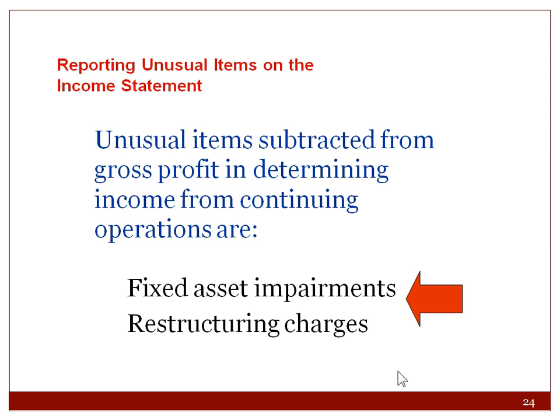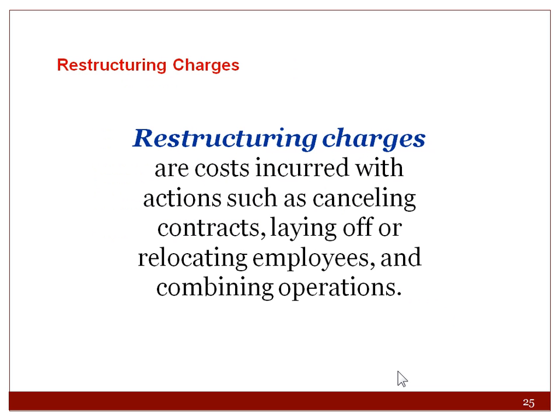Reporting unusual items on the income statement. Unusual items subtracted from gross profit in determining income from continuing operations are restructuring charges. So once again, we had fixed asset impairments. Now we have restructuring charges. Those are costs incurred when actions such as canceling contracts, laying off, or relocating employees, etc.